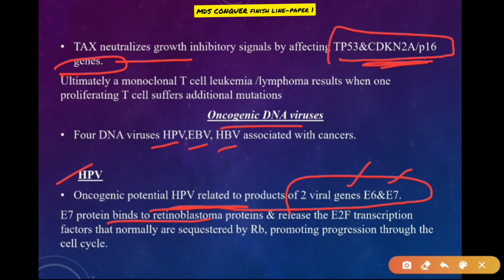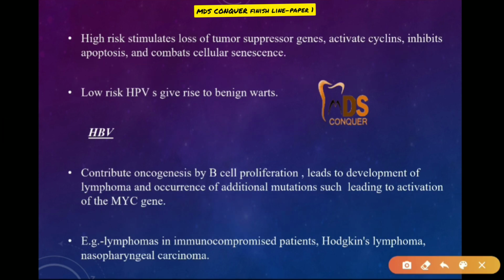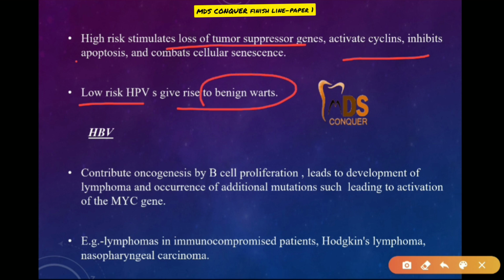E7 binds to the retinoblastoma protein. High-risk HPV stimulates the loss of tumor suppressor genes, activates cyclins, and inhibits apoptosis. High-risk HPV results in cancer, whereas low-risk HPV, human papilloma virus, gives rise to benign warts. HBV contributes to oncogenesis by B cell proliferation.